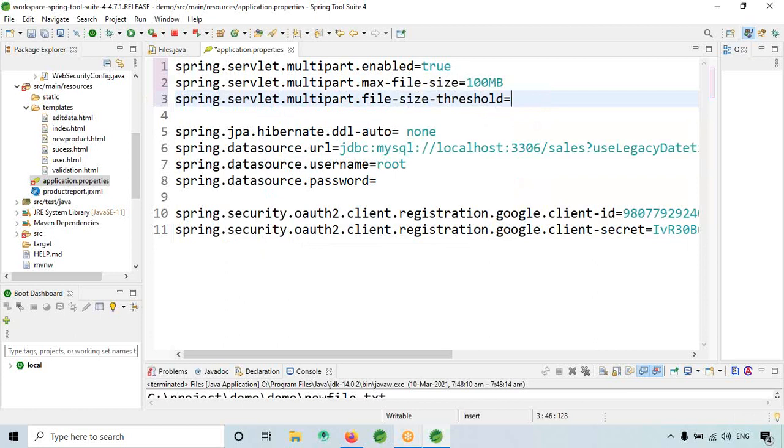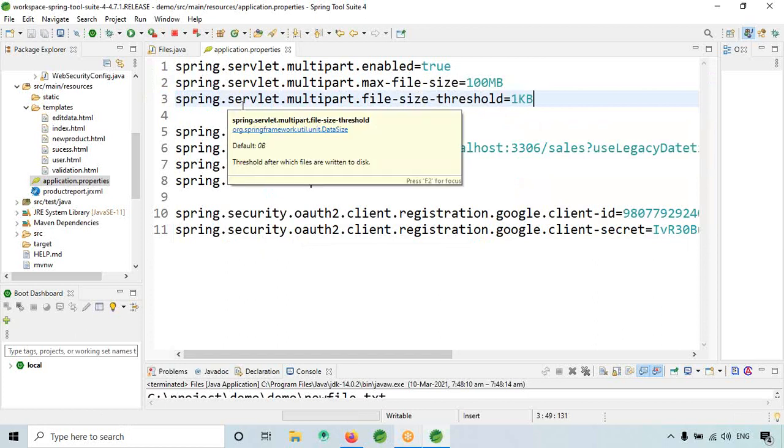At least I have to give 1 KB, then only it will accept. If it is less than 1 KB, then what information will it have? Now this is done.